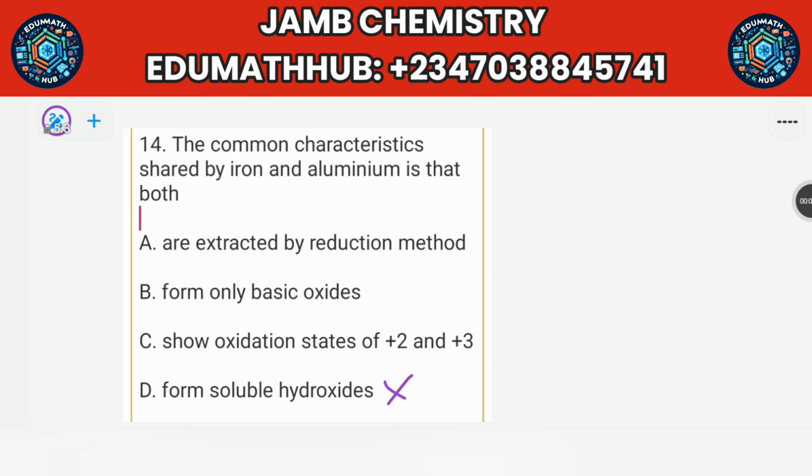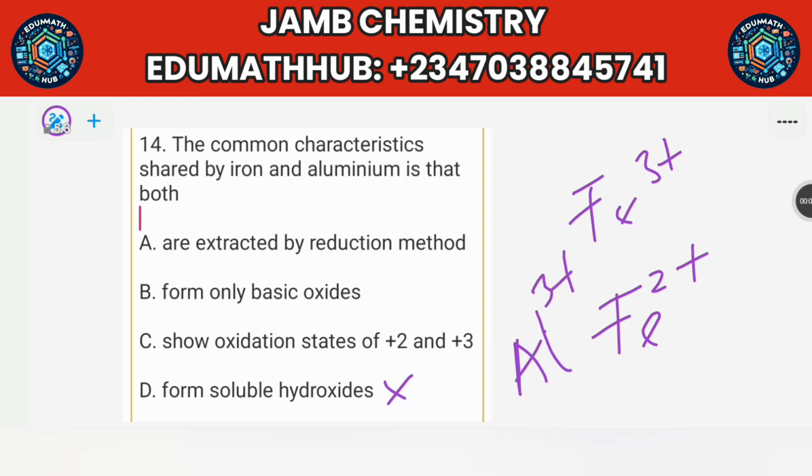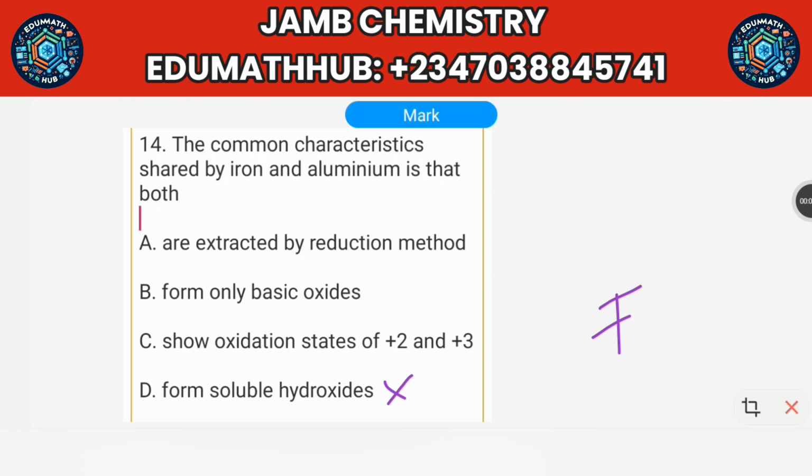Okay. Then they show oxidation state of +2 and +3. Iron shows oxidation state of Fe2+, and they also have Fe3+. But aluminium is only Al3+. Aluminium does not show Al2+. So that means option C is also wrong, because you have iron 2 and iron 3, but you only have aluminium as Al3+. So this one is wrong. They form basic oxides. Aluminium forms basic oxide and acidic oxides. Aluminium oxide is amphoteric. So this one too is also wrong.